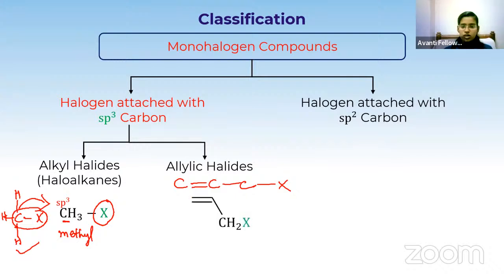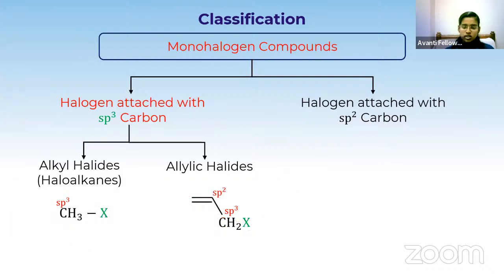So here is the picture. You see, here we have two carbons and here we have one carbon, double bond, single bond, and here we have one more single bond. So the halogen is attached to the single bond, which is an sp3 hybridized carbon. And that carbon is attached to the sp2 carbon. We should not see that part.